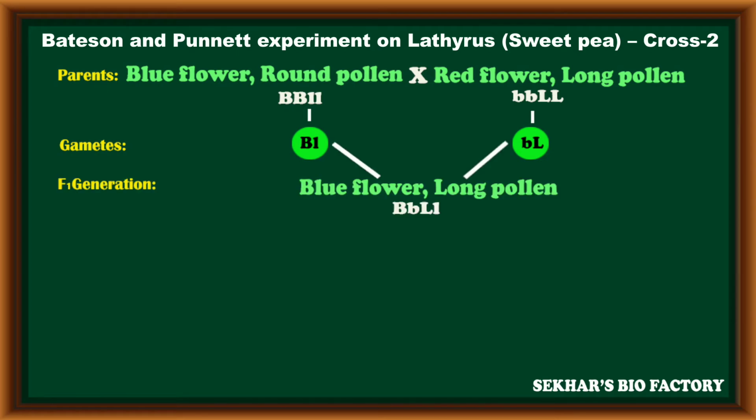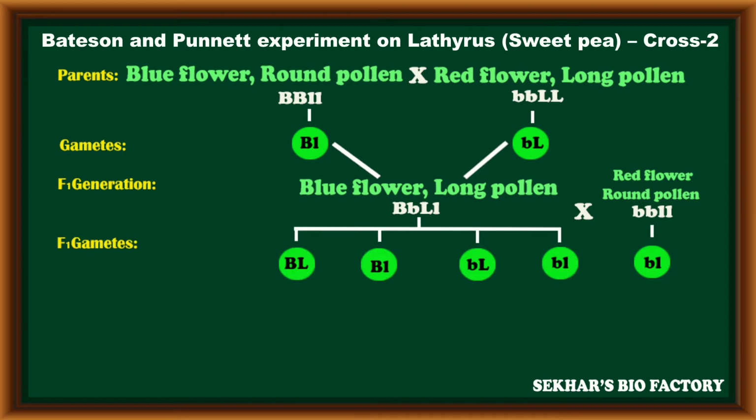So these gametes fuse to form the F1 hybrid. Because of the heterozygous condition, this F1 hybrid produces blue color flowers with a long pollen grain, having capital B, capital L, small l alleles. Again, they conducted a test cross. This F1 hybrid is crossed with a recessive parent, red color flowers with a round pollen grain, having small b, small l alleles. It is the actual recessive parent.